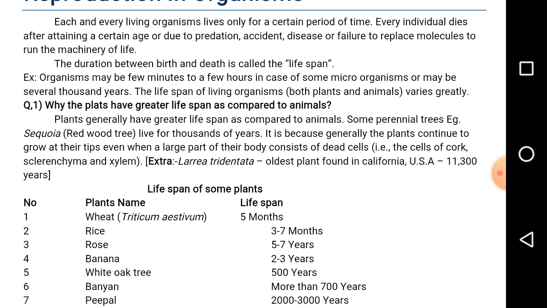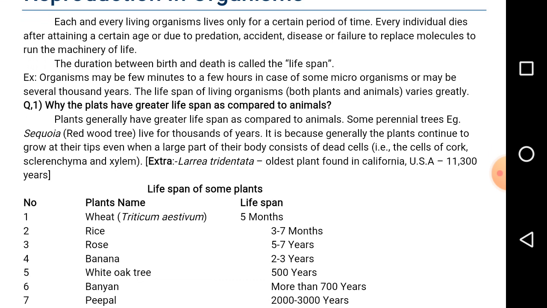The plants are classified into three types, that is annuals, biennials, and perennials. Annuals are going to complete the life cycle in one season. That is, the seed is going to germinate, they grow vegetatively, they produce the flowers, they produce the seeds, and end their life within a short duration, within a season. That is called annuals. Example, grasses. They grow only in the rainy season.